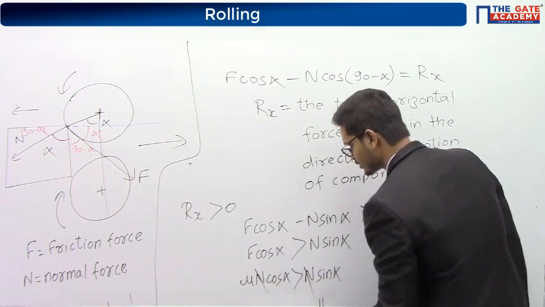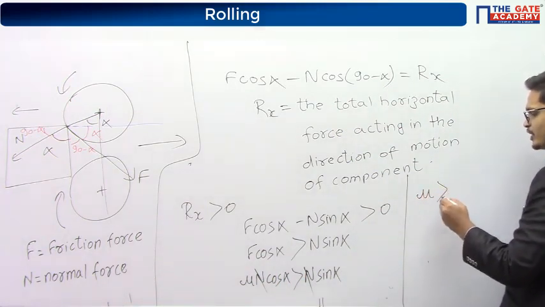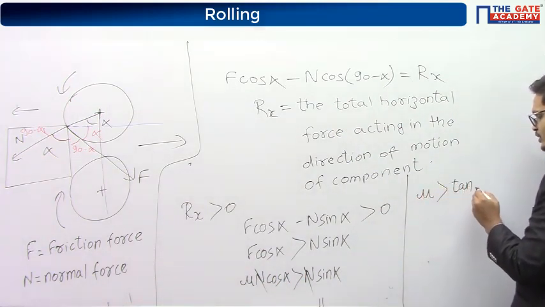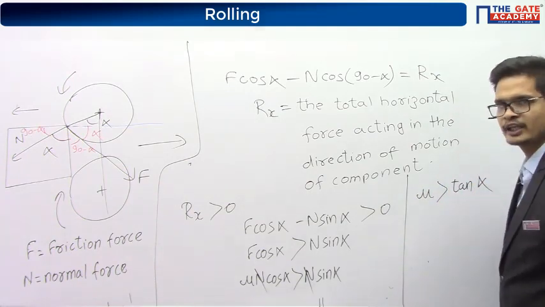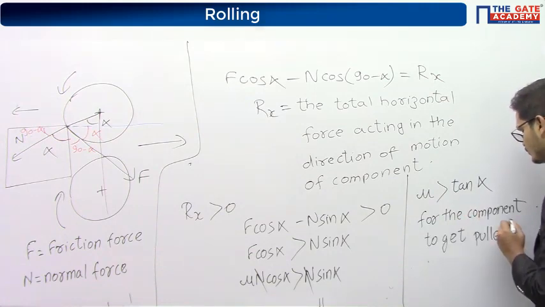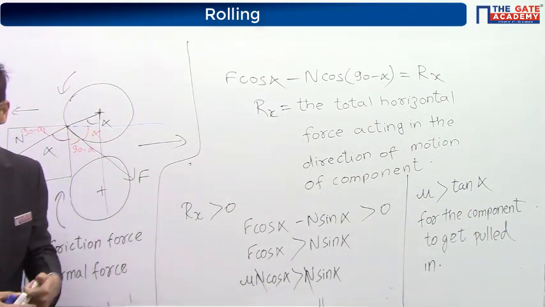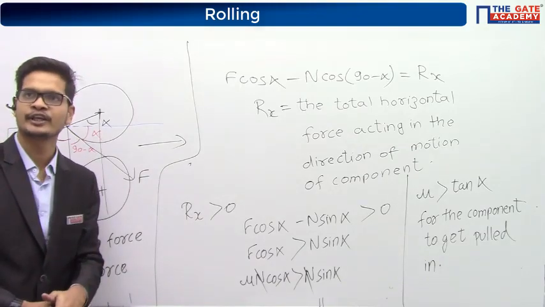N will get cancelled. What we will get here is mu must be greater than tan alpha. Mu must be greater than tan alpha for the component to get pulled. Understood? Please copy till here. If you have copied, please reply done.